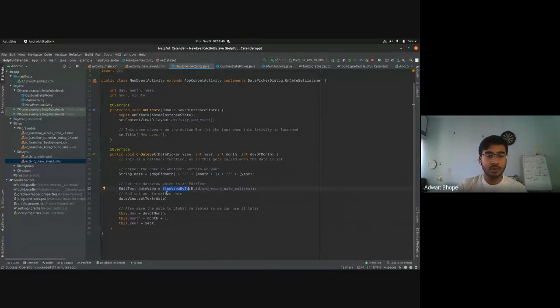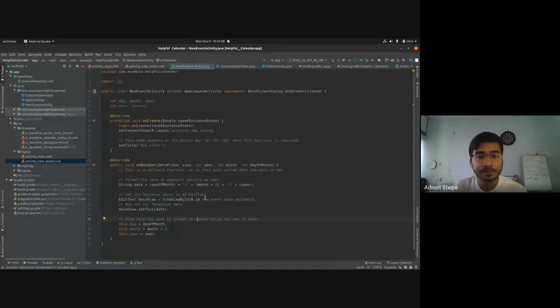So what I'm doing is I'm actually setting the date. So whenever a user clicks on OK on that dialog box and selects a date, that date will just get set in our edit text view. So it will be clear when the application runs. And we are saving the date to global variables so that we can use them later. So I'll come back to this later. For now, you can ignore this part. I'll explain it when we need it.